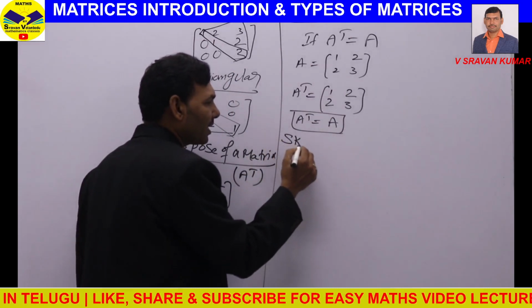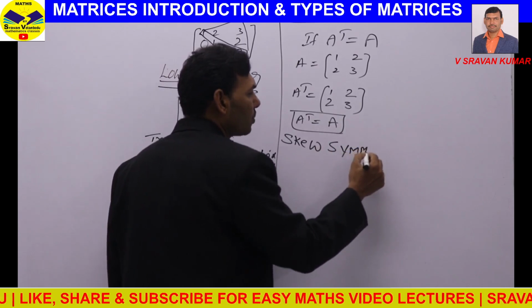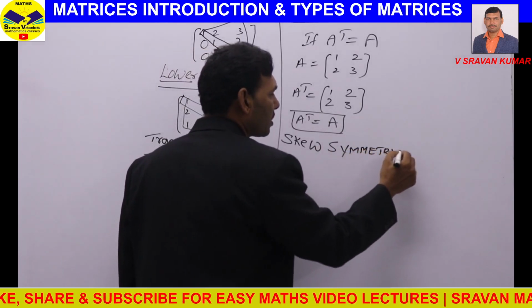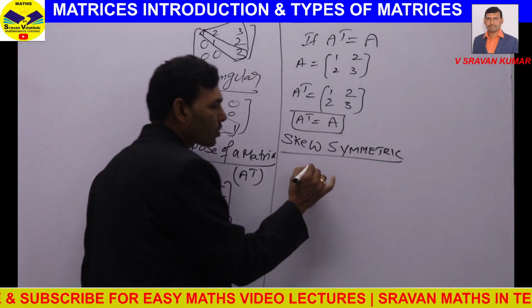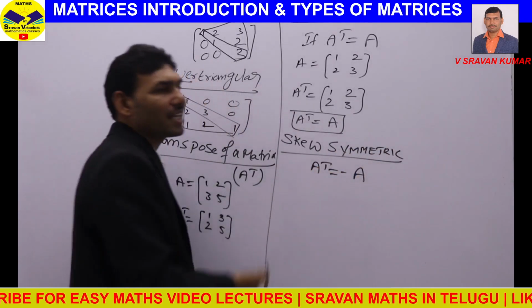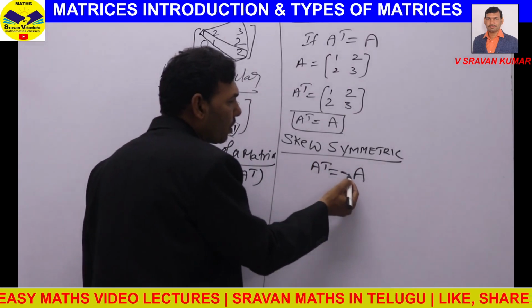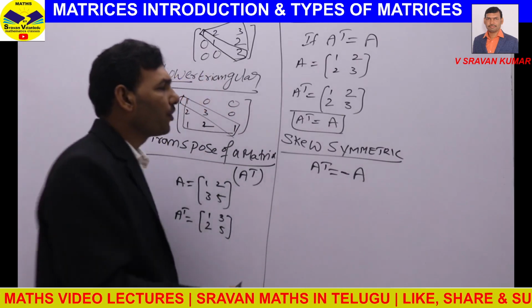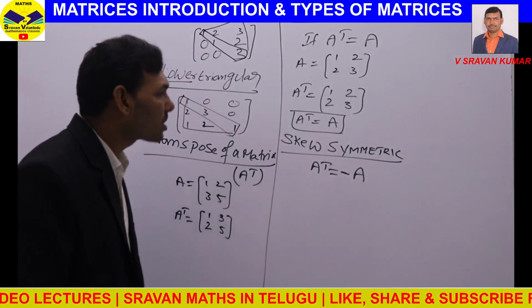Similarly, there is another type of matrix, the skew symmetric matrix. Like symmetric, in a square matrix, if A transpose equal to minus A, meaning its additive inverse, then we call that matrix a skew symmetric matrix.